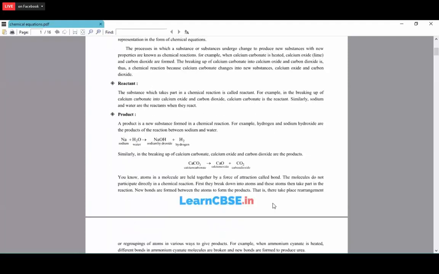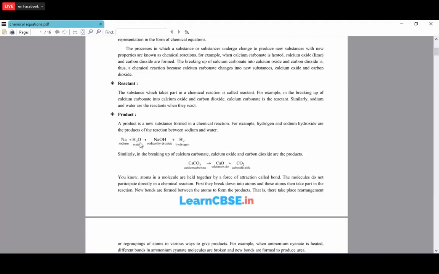Products. A product is a new substance which is formed from a chemical reaction. In this example, sodium and water react to form NaOH plus H2. In this case, sodium reacts with water, so these two are the reactants, and NaOH and H2 are the products. Here Na is a metal and water is a liquid.